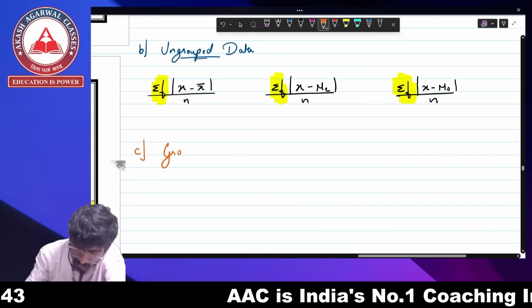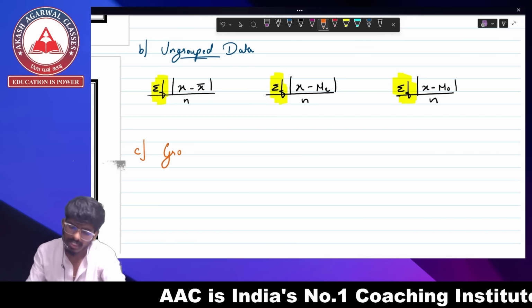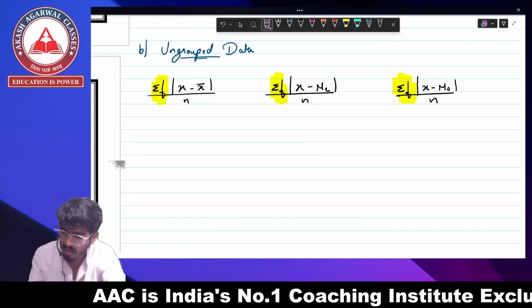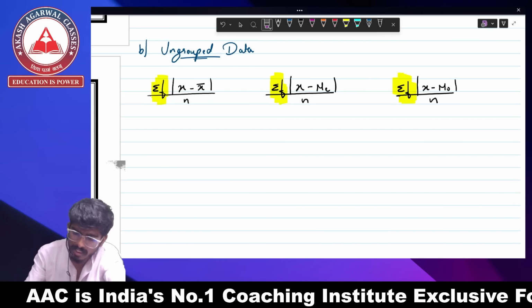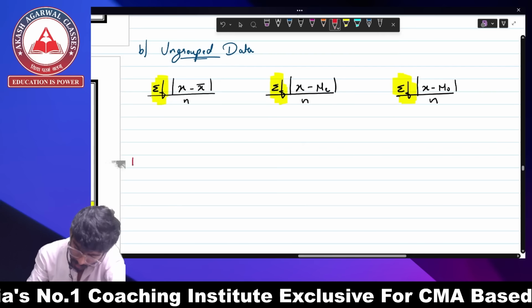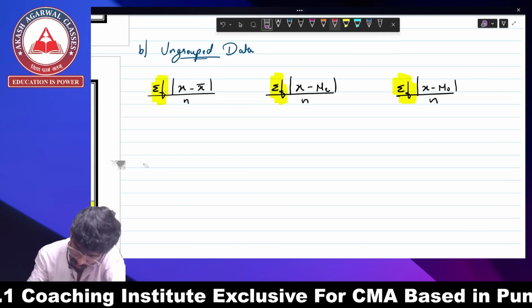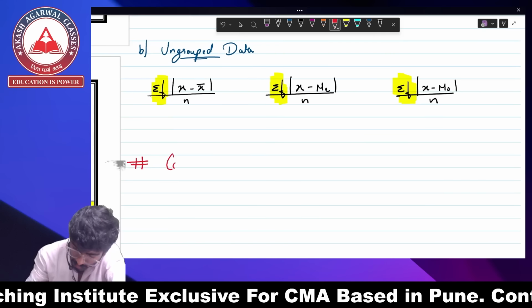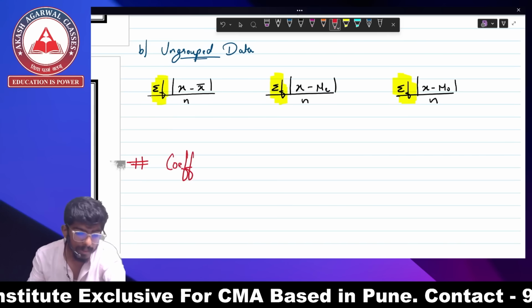For grouped data, there's nothing new. For grouped data there's going to be no different formula. Now let's jump to the coefficient directly. Coefficient.